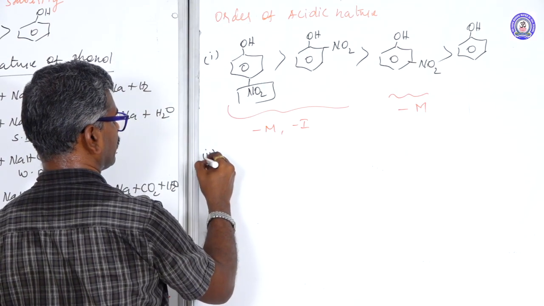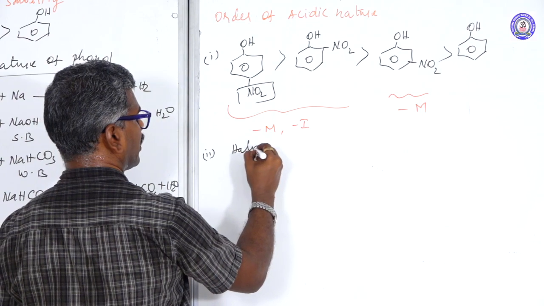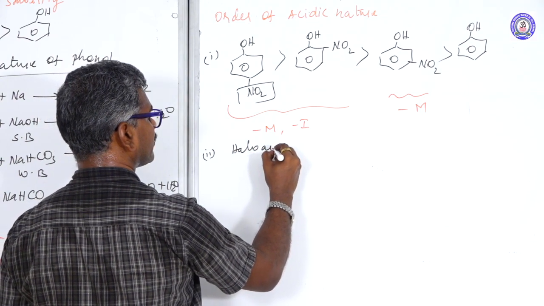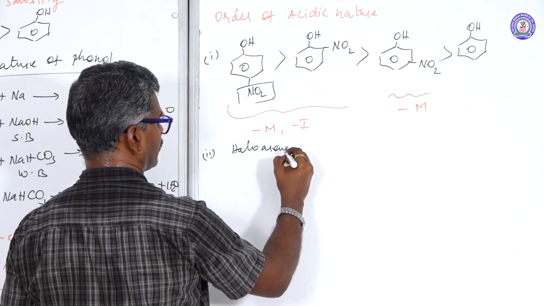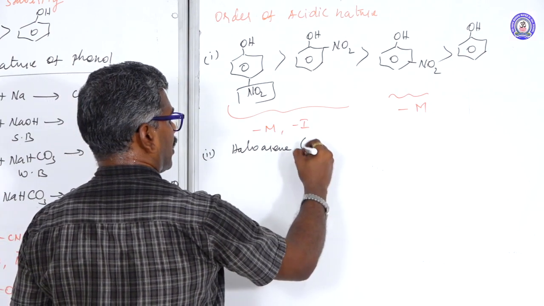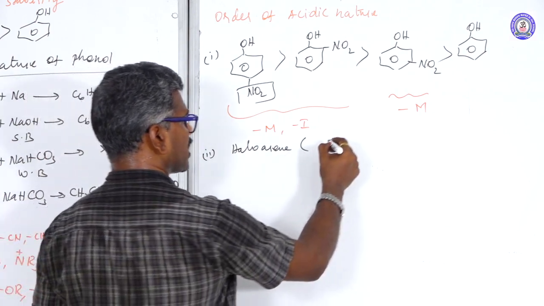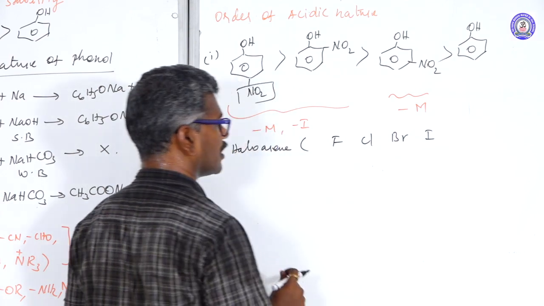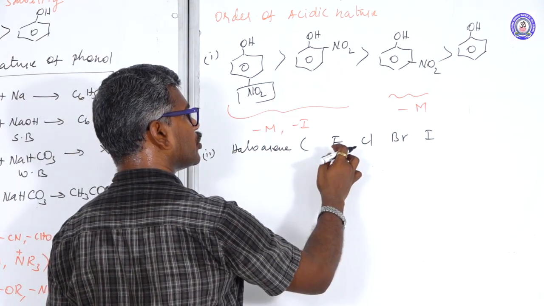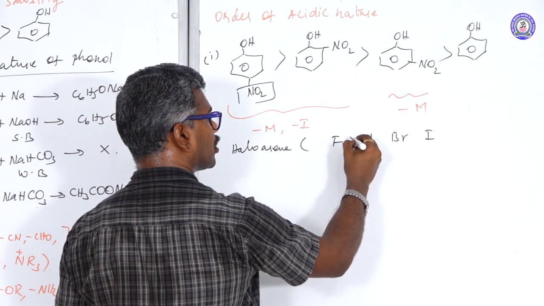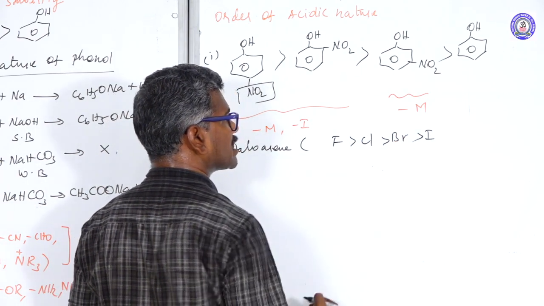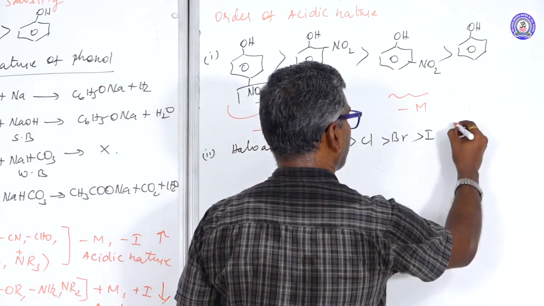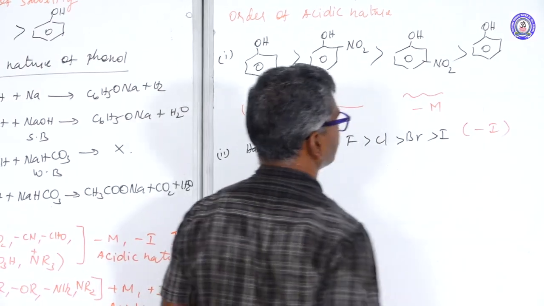Point number 2, from haloarene. Here, what are the halogens? Fluorine, chlorine, bromine, iodine. Compared to all the halogens, fluorine is the most electronegative. Electronegativity depends upon the minus I effect.